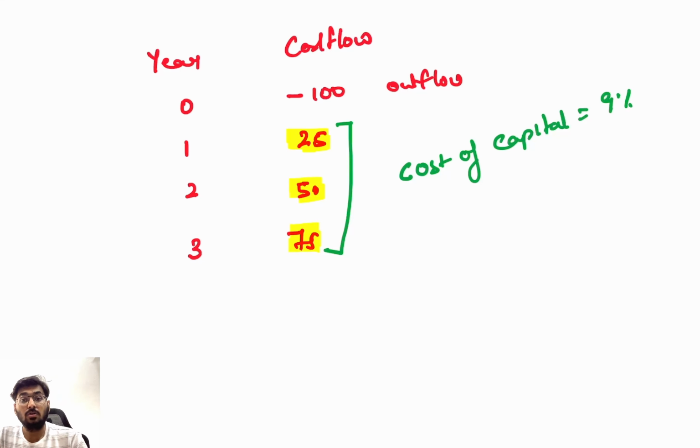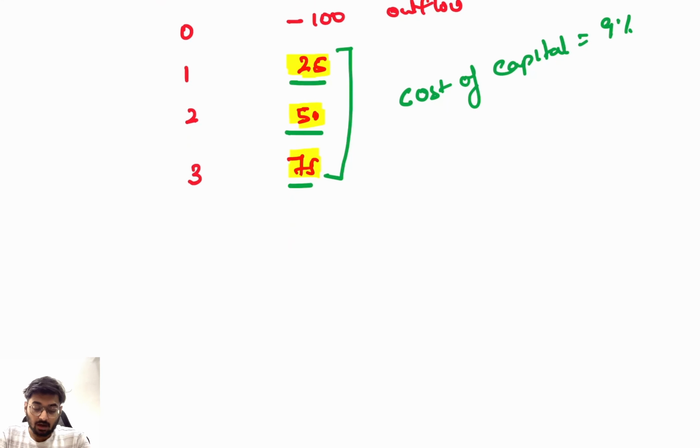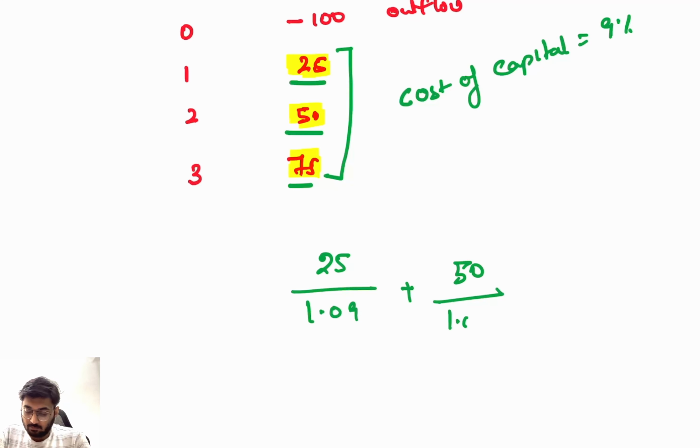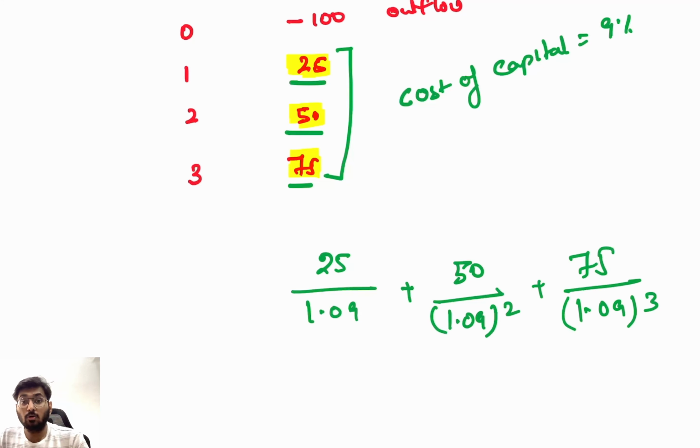Clear? So you'll take the present value of 25, 50 and 75. How? 25 divided by 1.09 plus 50 divided by 1.09 square plus 75 divided by 1.09 whole cube.